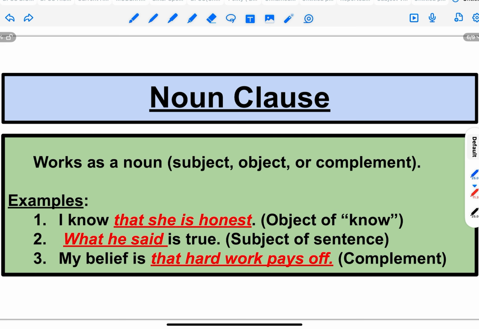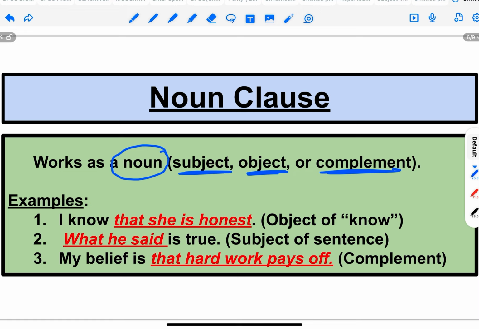So let us see what is noun clause. As the name suggests, noun clause will function as a noun. Just as noun phrase functions as a noun, similarly, noun clause will function as a noun. So what is the function of noun? Noun sometimes functions as a subject, sometimes acts as an object, or sometimes complement. So noun clause will perform a similar function.